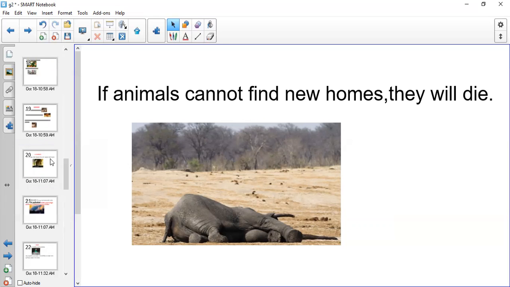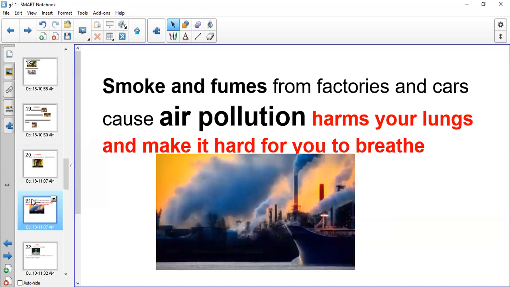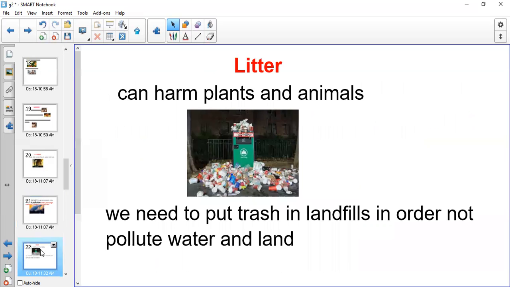So we spoke today about pollution. We said pollution is waste that harms air, water, and land. We have air pollution because of smoke and fumes from factories, from cars, from cigarettes. And by the end, it will affect your lungs badly, because how do we breathe air? We are breathing air with our lungs. If we have air pollution, it will be very hard to breathe air.